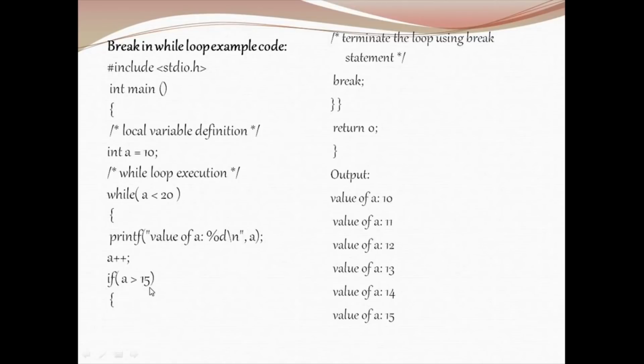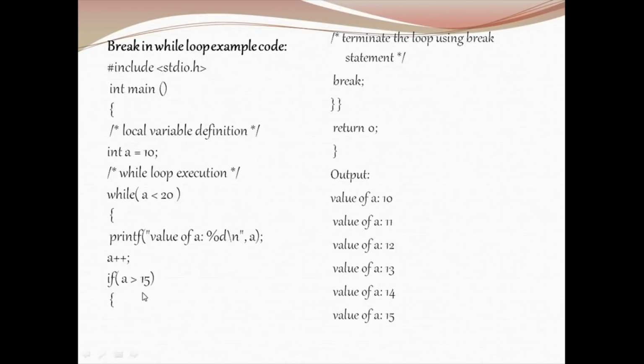When 16 is greater than 15, the condition becomes true, so it will enter the if block, and you have specified break here. So when the value is 16, break out of the loop. That is what break is used for. It will terminate the loop and exit the while loop. So the values until 15 will be printed. That is the code for printing the values from 10 to 15.